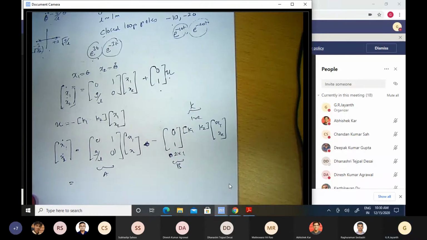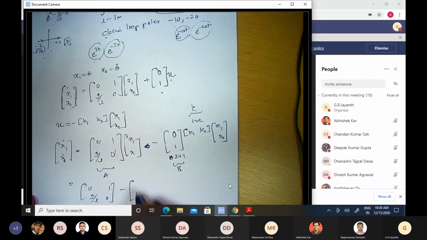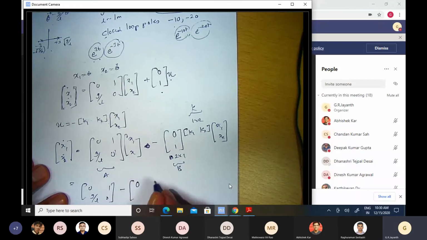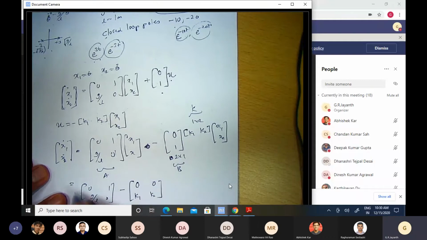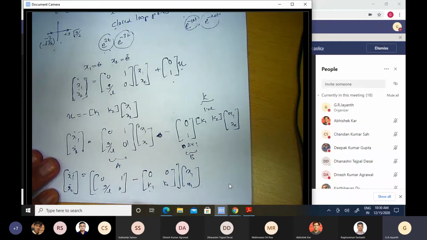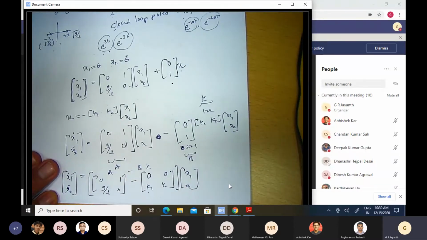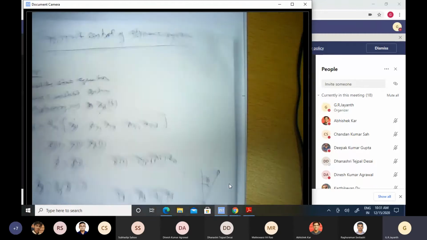So this will be [0, 1; G by L, 0] minus [0, 0; K1, K2], this whole thing times [x1, x2]. That's the dynamics, and this is basically A minus BK.